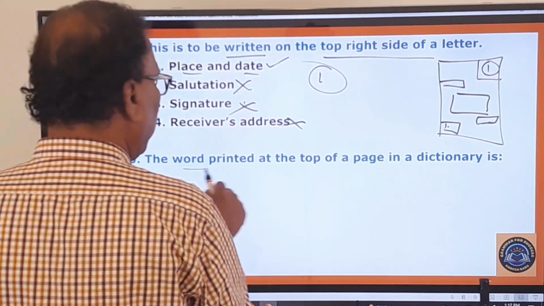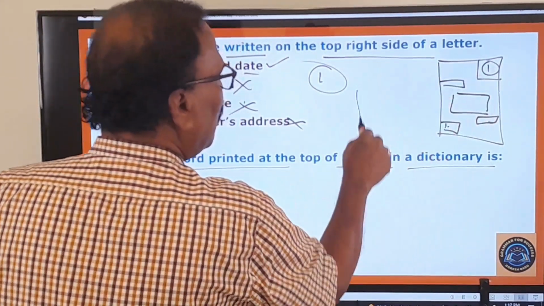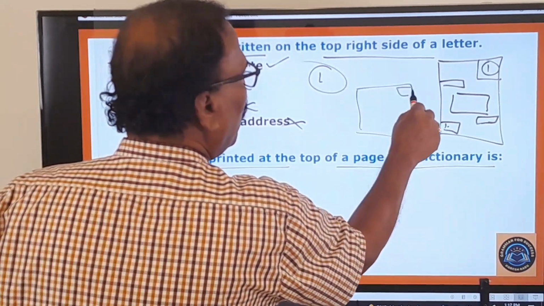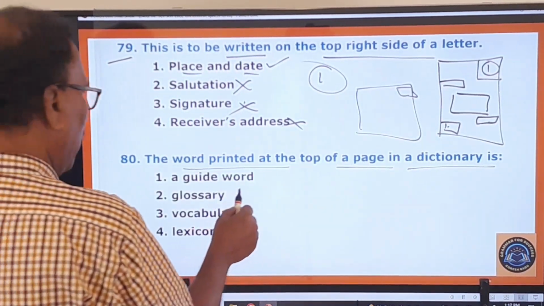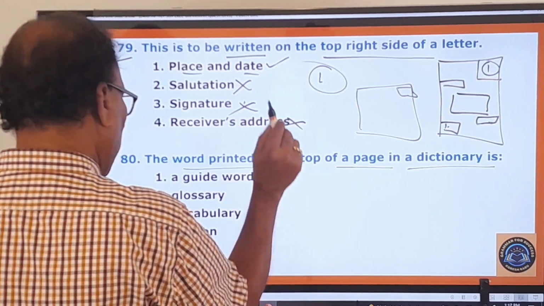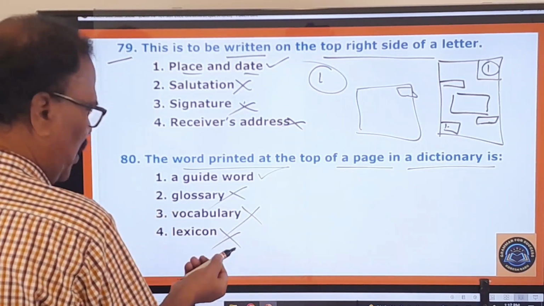The word printed at the top of a page in a dictionary. In a dictionary, there is a page like this, and some top word is given. What is that word called? A guide word. The very first one is the right one. Glossary is not the right one. Vocabulary is not the right one. Lexicon means dictionary, you know very well.